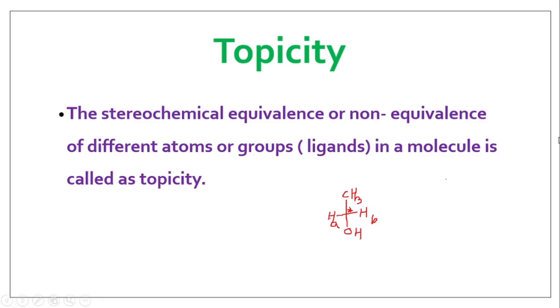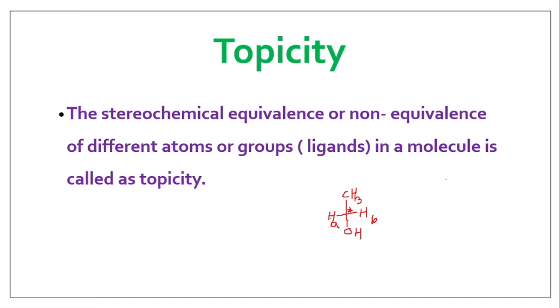Revise it. Topicity is the stereochemical equivalence or non-equivalence of different atoms, groups, or ligands in a molecule. It is called topicity. Now see here, in this case, this is an ethanol molecule. These HA and HB are the hydrogen atoms attached to it.